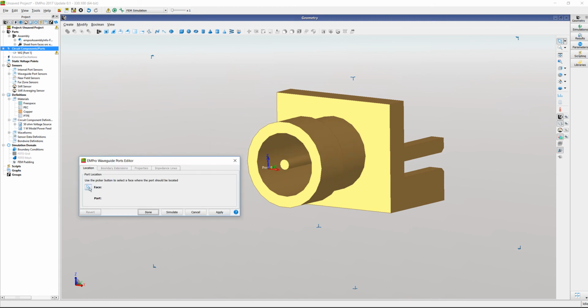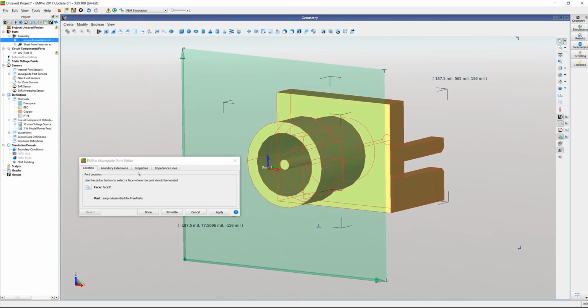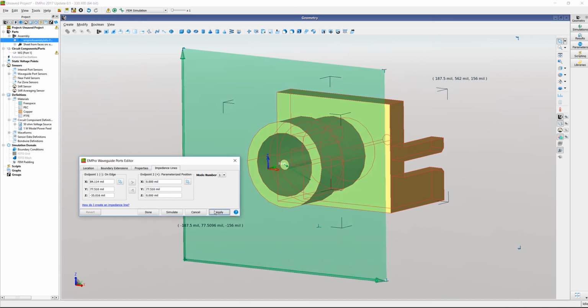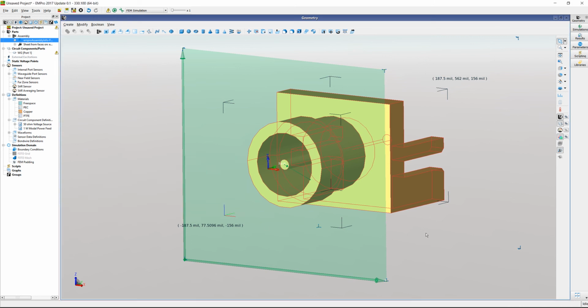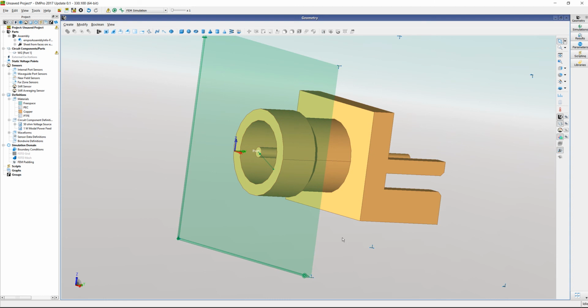And you're going to select a face first. Click this and select this face. And impedance lines, select your negative point, select your positive point, and then apply. So you have your waveguide port here.